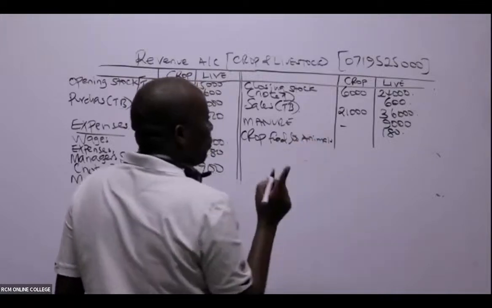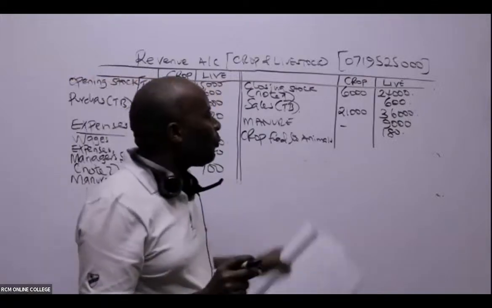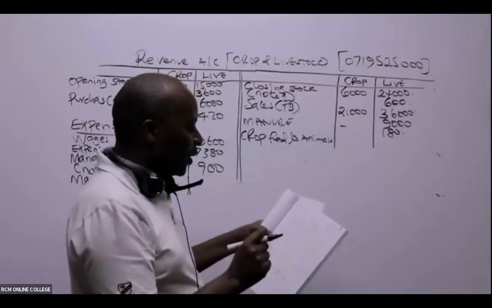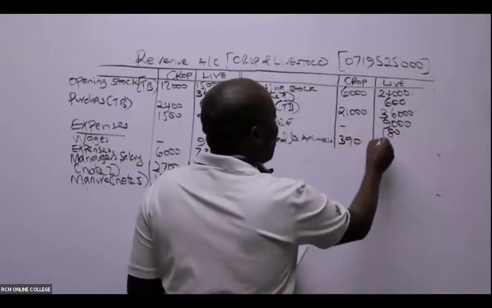And this crop is an output from the crops here. All right. Because the figures are in thousands, you're going to capture this as 390.